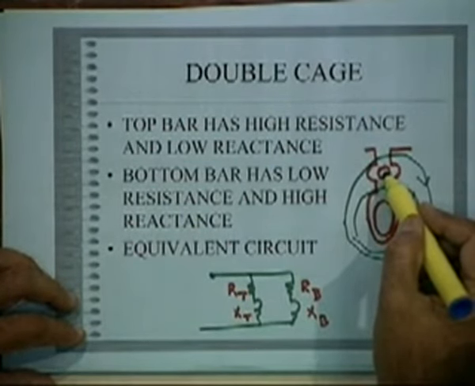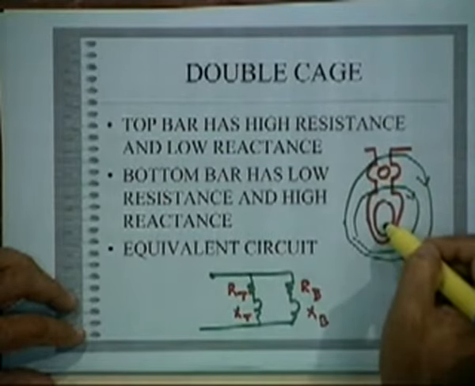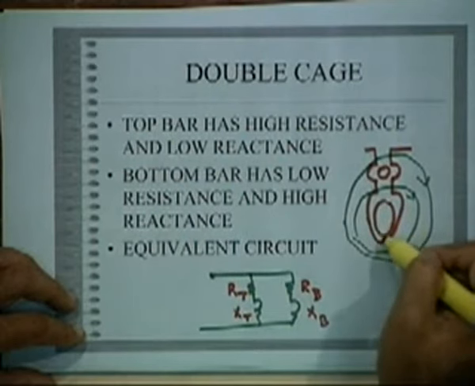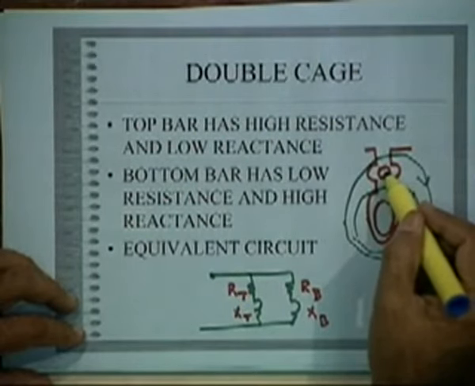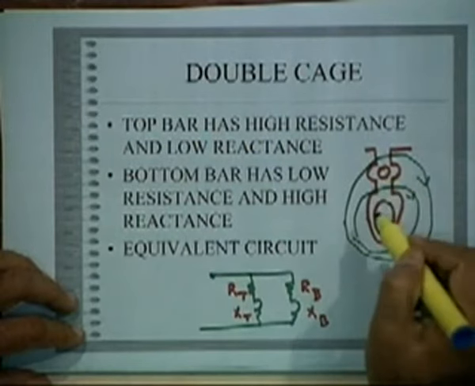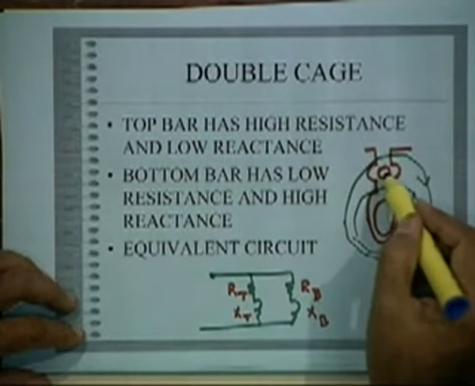At the start, since the reactance of the bottom bar is high at high frequency, it will give a very high impedance, while the top bar gives a low impedance. So more current will flow only in the low impedance circuit, which has high resistance and low reactance. So this is what is achieved.